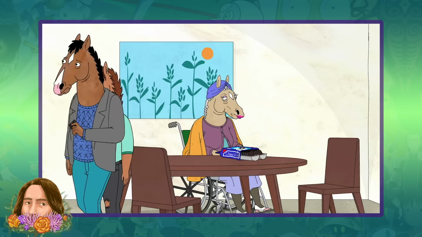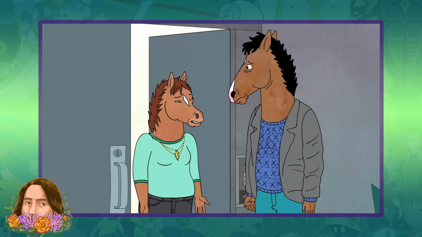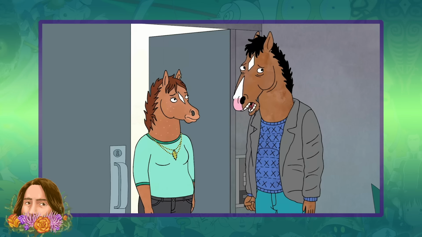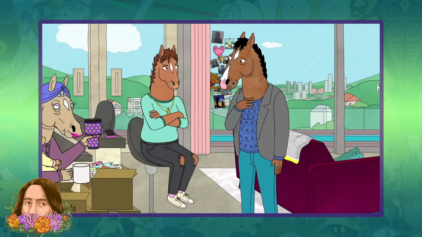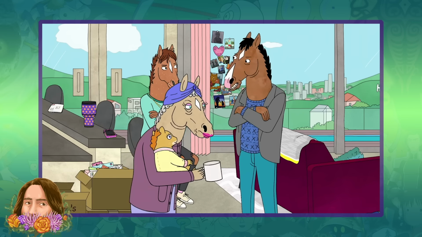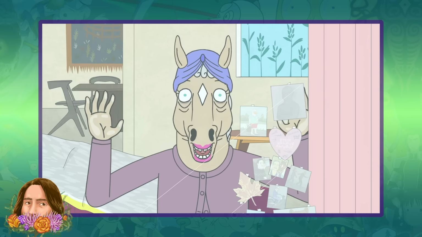Shortly after Beatrice moves in, BoJack starts leaving the house more frequently and for longer periods of time. This starts to eat away at Hollyhock, who thinks that he's avoiding her. Beatrice soon starts to show a bit of livelihood, cooking food, making coffee for Hollyhock, and caring for a baby doll as though it's a real child. BoJack's jealous response to this is to throw the baby doll off of the balcony.